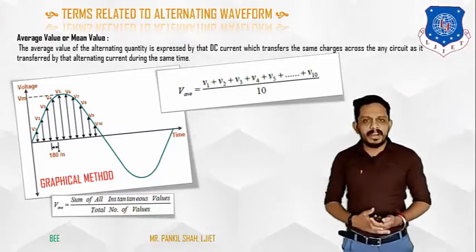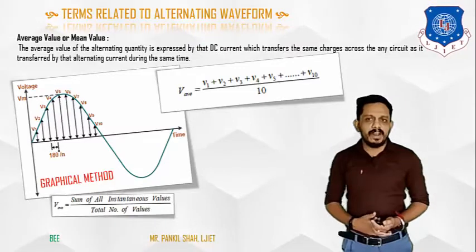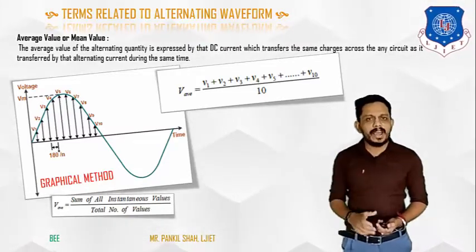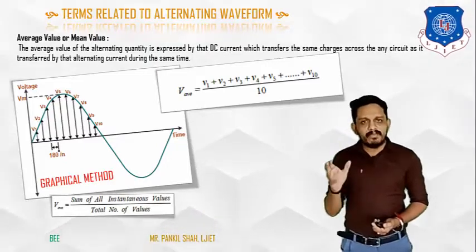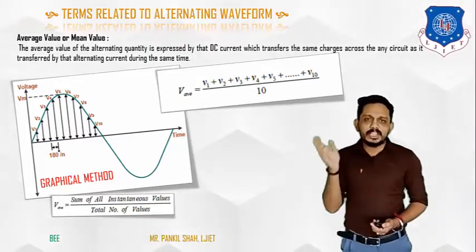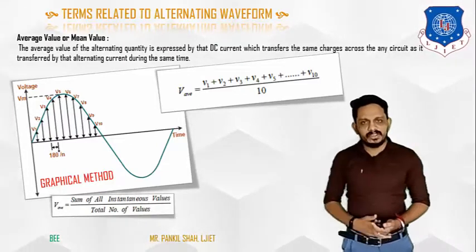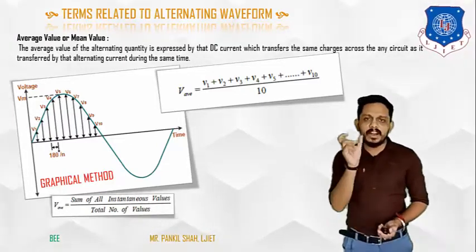So how can we define average value? The average value V_AV, capital V with suffix AV, denotes the average voltage. The average value is equal to the algebraic addition of all the voltages at different instants divided by the number of samples.